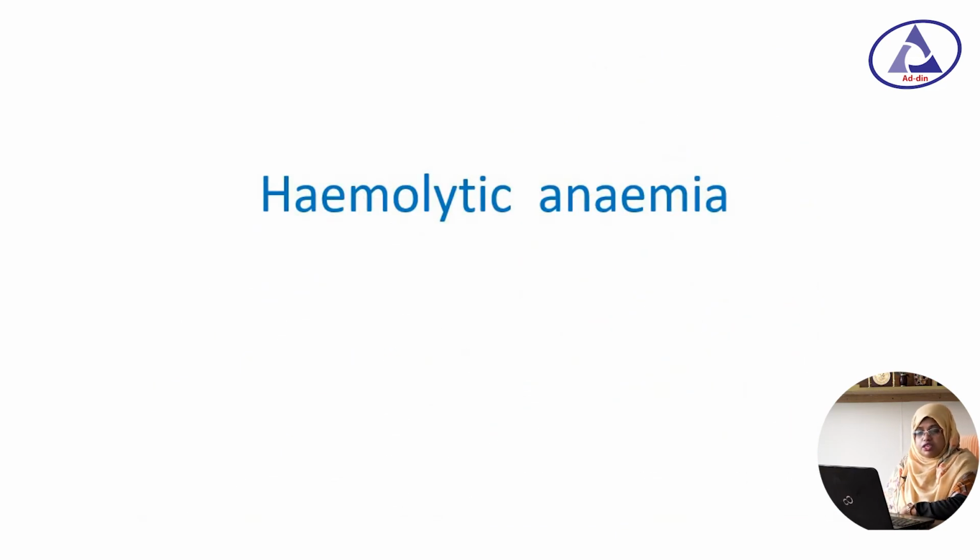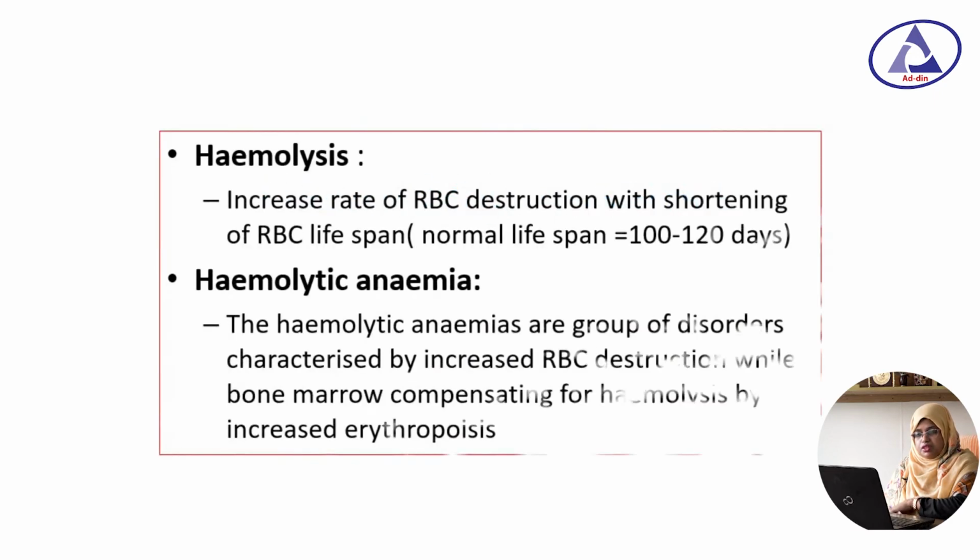So, come to our next topic, that is hemolytic anemia. First, you have to know what hemolysis is. If there is an increased rate of RBC destruction with shortening of RBC lifespan, it is called hemolysis, and the normal RBC lifespan is about 100 to 120 days. Hemolytic anemias are a group of disorders characterized by increased RBC destruction, while the bone marrow compensates for hemolysis by increased erythropoiesis.